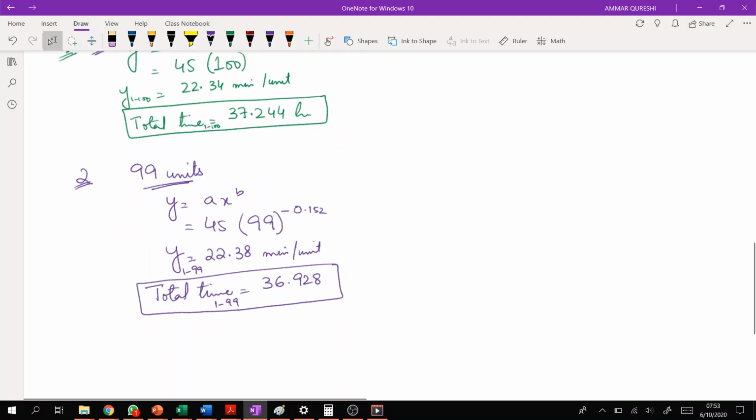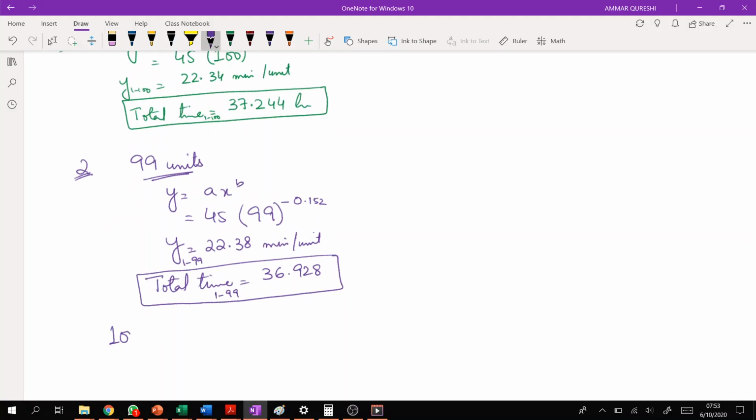Now, what is the time required for the 100th unit? The 100th unit time will be 37.244 minus 36.928.